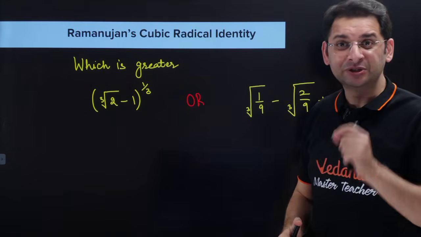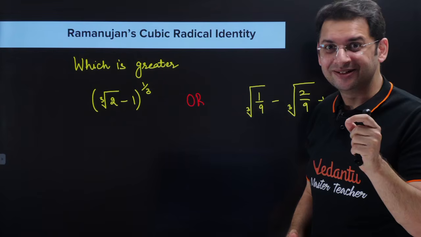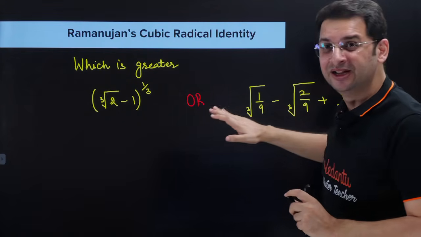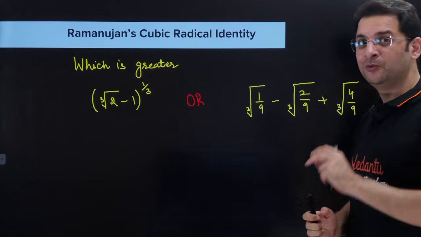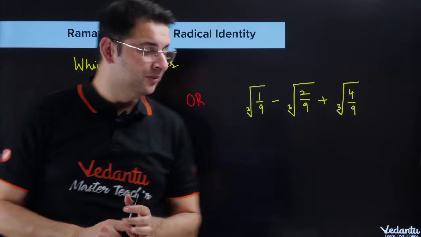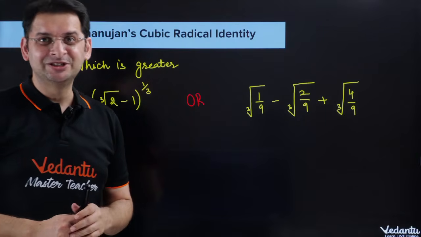Now, Ramanujan was able to prove, as mentioned, it is there in one of his notebooks, that these two are actually equal. At this point of time, I would want you to stop this particular video, pause this video and try to prove whether these two are equal or not.